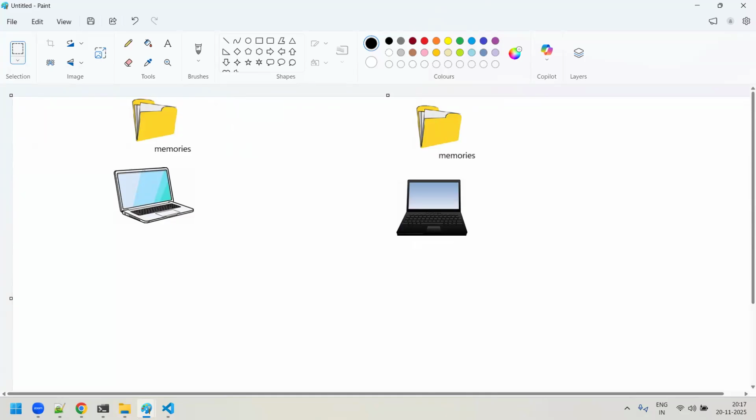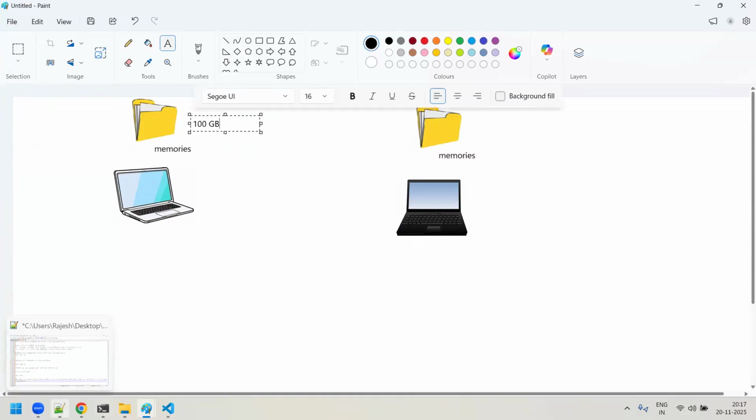Now the question comes, how do you check it? Assume that this memories folder, right, is something like 100 GB, and it is having more than some 7,000 files. I'm just taking some number, right? The same thing you copied here also, I mean, the same folder, which is the 100 GB folder, the same thing you copied in the new laptop also. Right? Am I clear, sir, here?